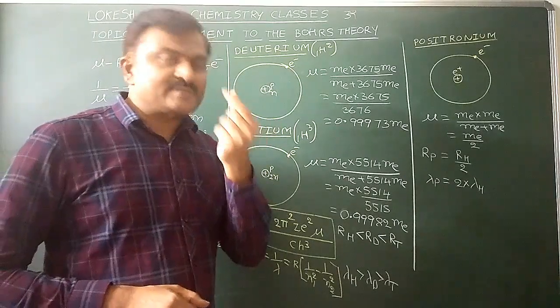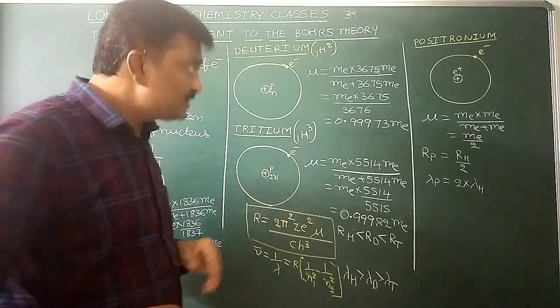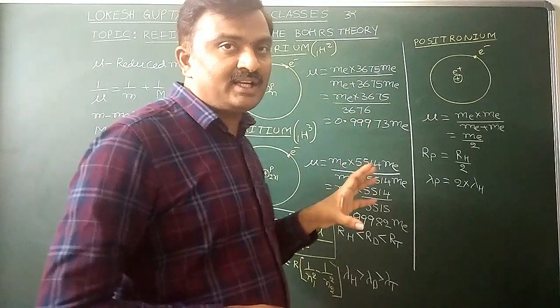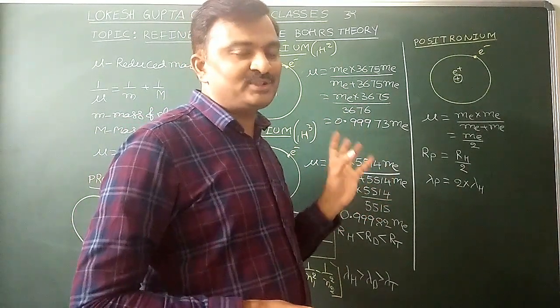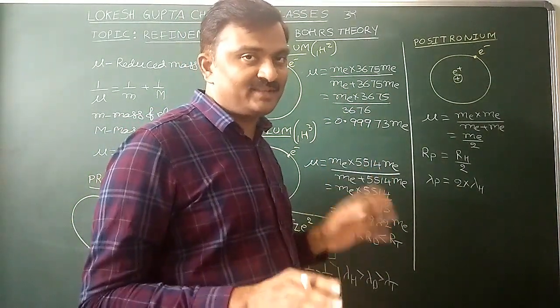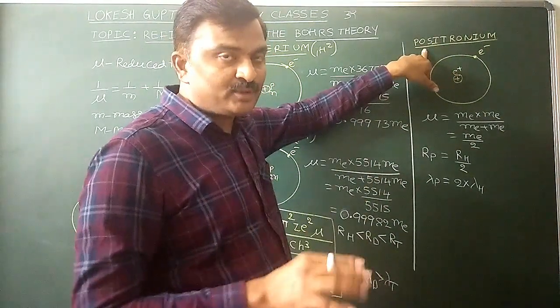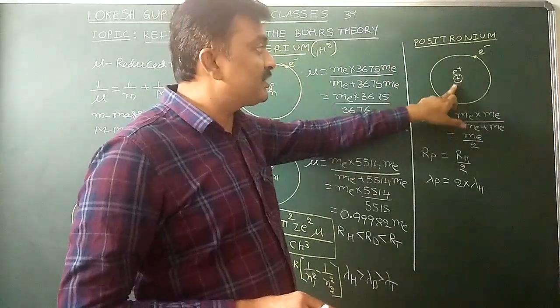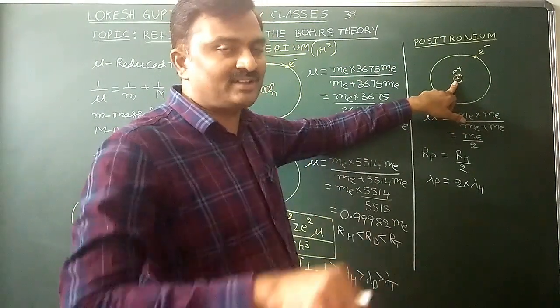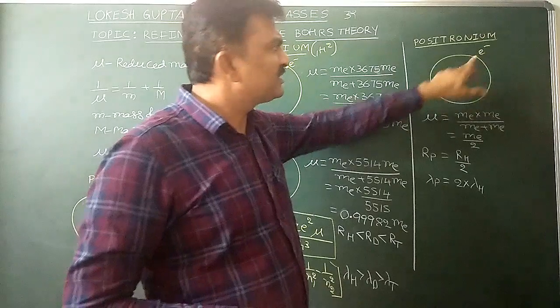Now, one small question. Assume a hypothetical atom. It is a hypothetical one, it does not really exist. What is that? Positronium. What is this hypothetical positronium? In the nucleus, you assume that a positive electron, a positron, is present.